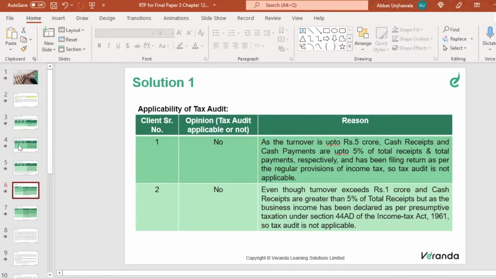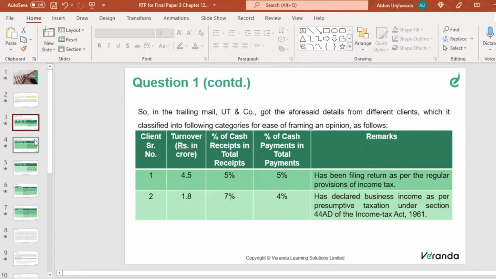Second scenario. My turnover is 1.8 crores. My percentage of cash receipts is 7%, and my percentage of cash payments is 4%. Has declared business income as per the presumptive taxation under section 44AD of the Income Tax Act. So we have to understand what is 44AD, right? 44AD is the presumptive taxation scheme, wherein the maximum turnover is 2 crores. If your turnover is up to 2 crores, then you can apply for 44AD.